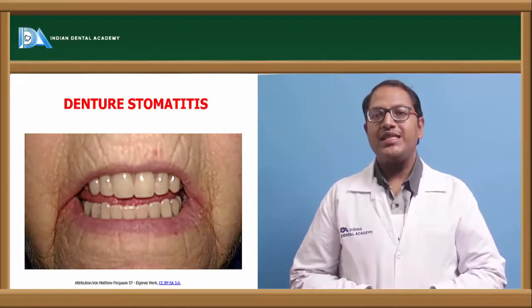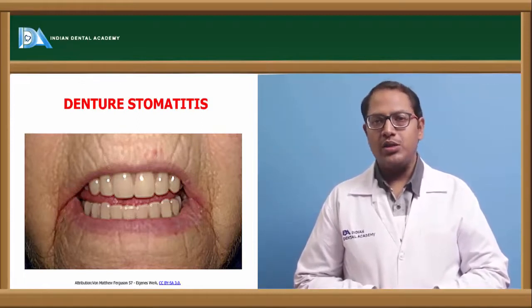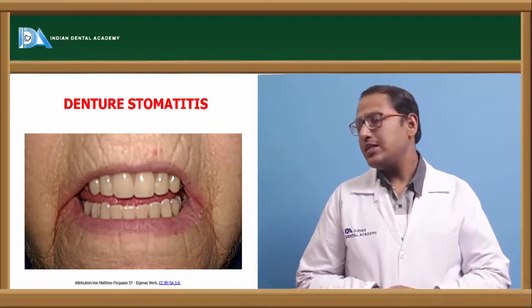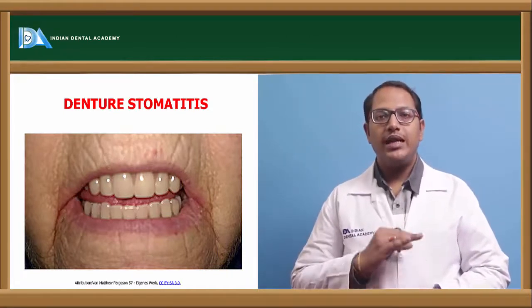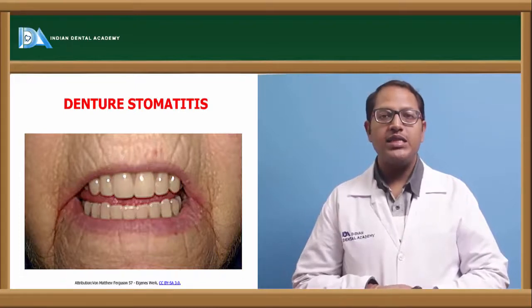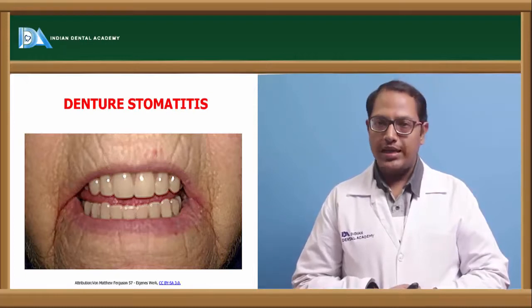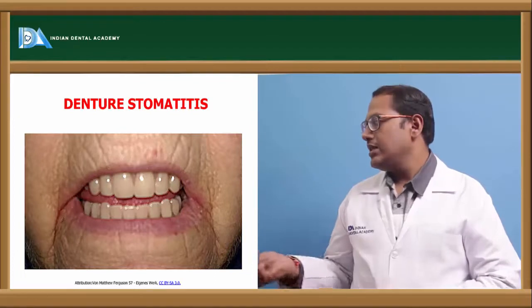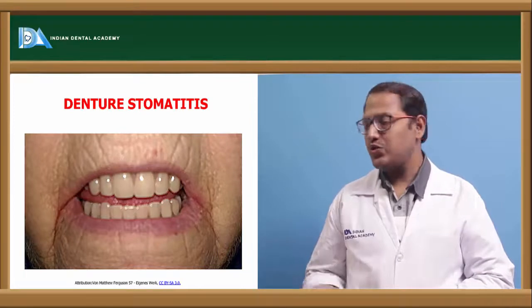Coming to the first, that is denture stomatitis, also known as candida associated denture stomatitis. Also it can be because of irritational stomatitis. Now, denture stomatitis you can see in those patients who are complete denture wearers. What happens is there is a layer of candida albicans which forms over the denture. That can be due to poor oral hygiene maintenance, or due to porosity present in our denture. So in denture stomatitis, the maximum number of patients come up with candida albicans.